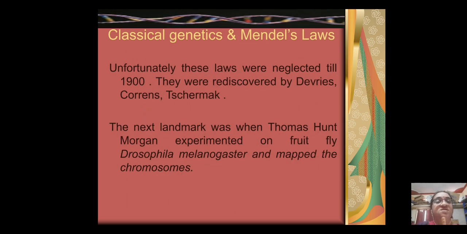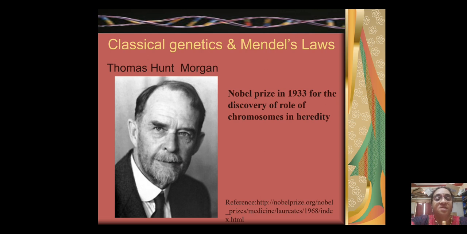Unfortunately, these laws were neglected till 1900. They were rediscovered by de Vries, Correns and Tschermak. The next landmark was when Thomas Hunt Morgan experimented on the fruit fly Drosophila melanogaster and mapped the chromosomes. It was observed that the nucleus has tiny structures called chromosomes, and on the chromosomes genes are present. Thomas Hunt Morgan received the Nobel Prize in 1933 for the discovery of the role of chromosomes in heredity.